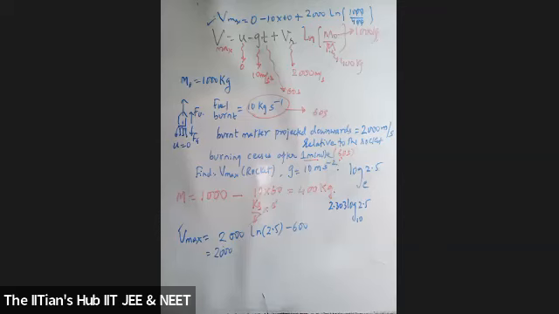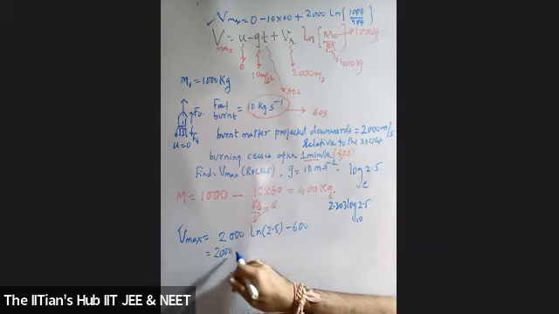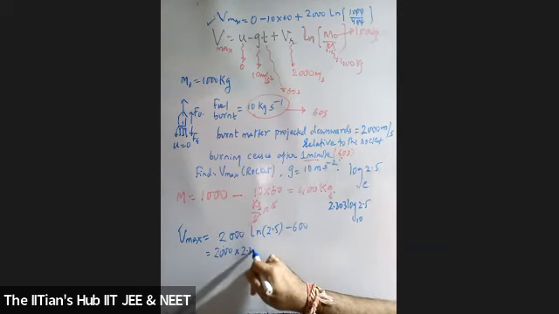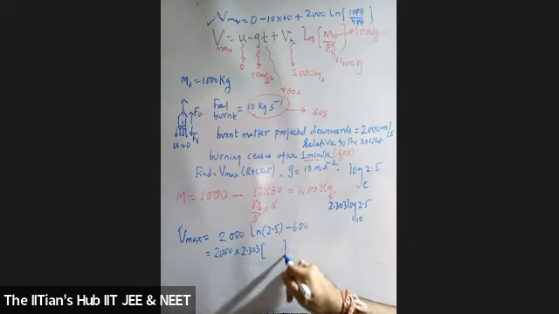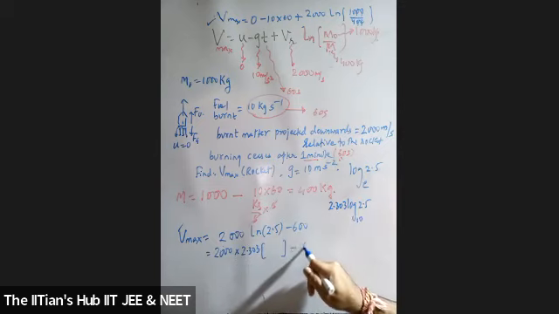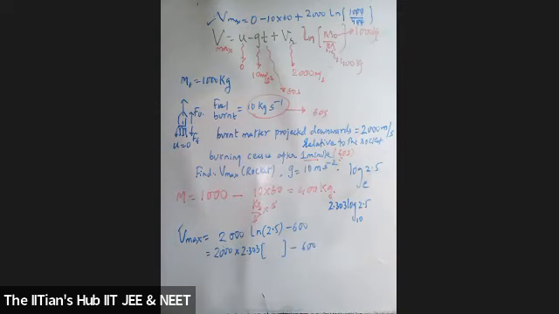Students, if anybody has a logbook... Here I will write into 2.303 log of 2.5 to the base of 10 minus 600. Agree? So I need to find log of 2.5 to the base of 10. Friends, does anybody have a logbook in front of you? So we can find log of 5 by 2, so log of 5 minus log of 2.